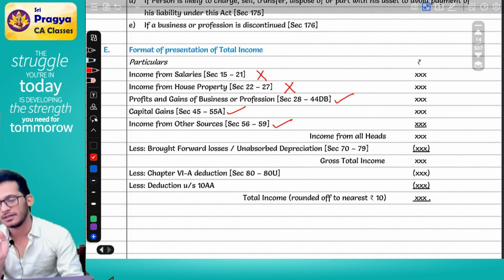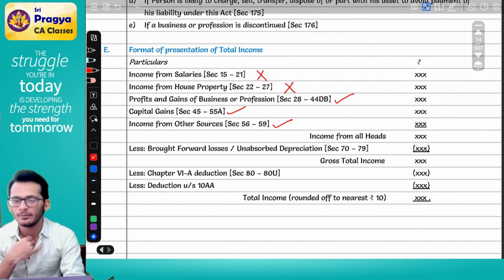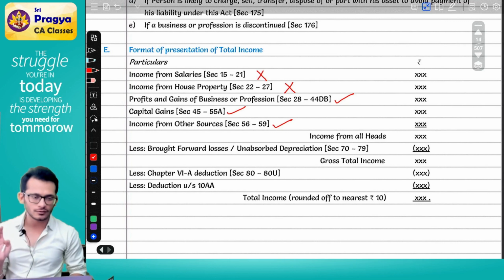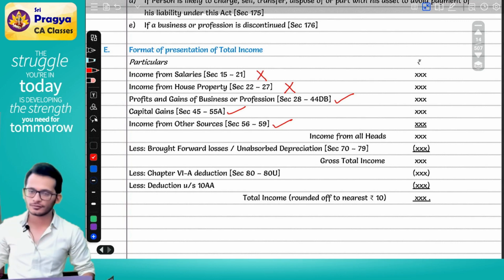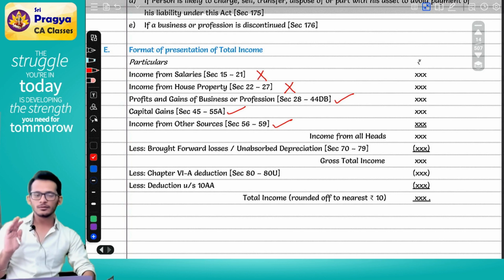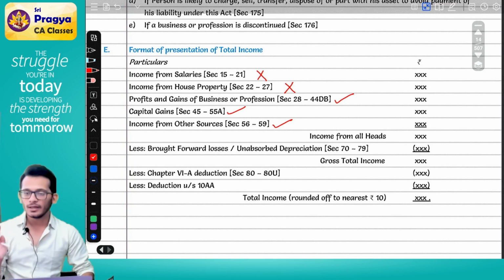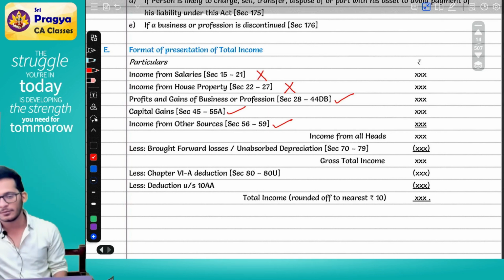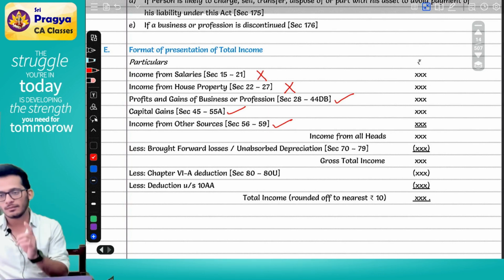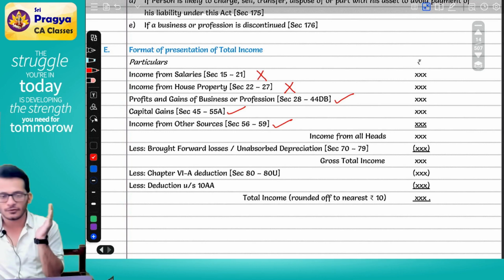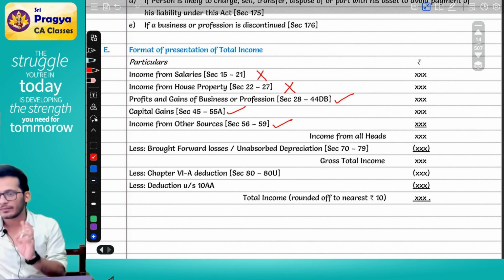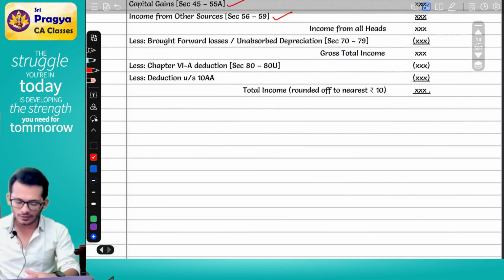Before we start with chapter number 2, I generally have a policy to give my students a golden rules concept. I'm going to put out a list of golden rules. These golden rules are nothing but steps. You follow the steps properly in the exam, and the answer will come out perfectly well. You cannot jumble them. You have to follow the steps as given. If you mix up the steps, the answer may go wrong. I call it my golden rules of taxation.